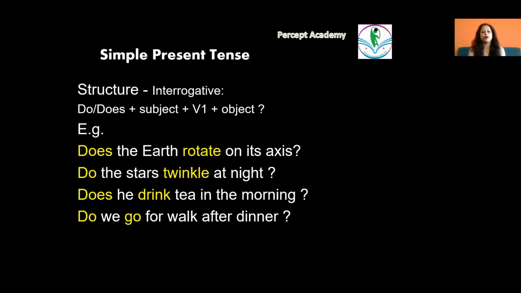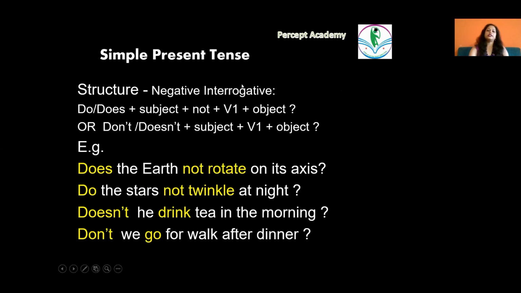Moving on to the interrogative. In simple present tense, for the interrogative we simply exchange the position of subject and do or does. So it becomes: Does the earth rotate on its axis? Do the stars twinkle at night? Does he drink tea in the morning? Or do we go for a walk after dinner? So here we have these sentences changed into interrogative form by simply interchanging the place of the subject and the verb or the auxiliary that we have used.